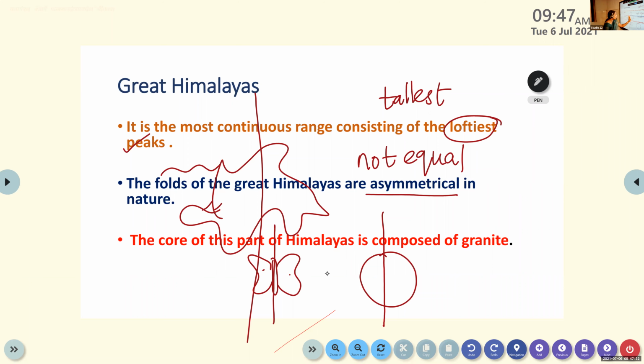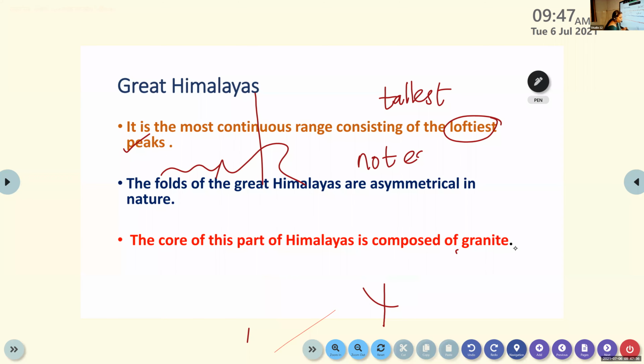Then the core of this part of Himalaya is composed of granite. We already discussed the word meaning of granite. Granite is the hardest rock in the world. It is an example of hard rock. So the Great Himalaya is composed of hard rocks called granite. Once again.